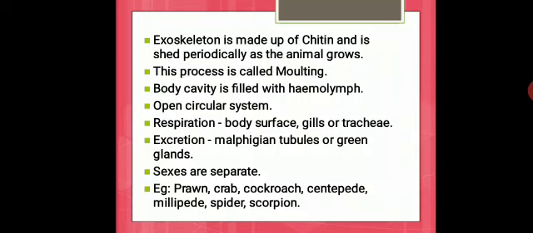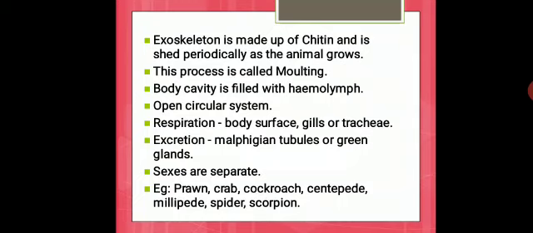Respiration takes place through the body surface, gills or trachea, which means air tubes. Excretion takes place through malpighian tubules or green glands, which is very commonly seen in insects also, like cockroaches.